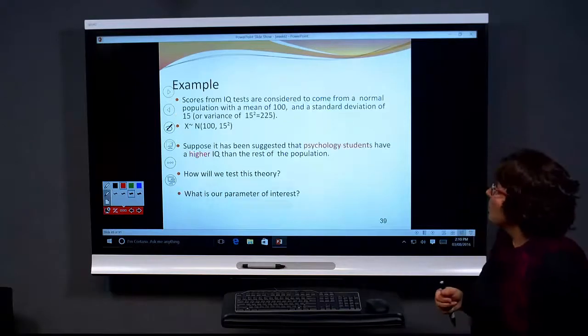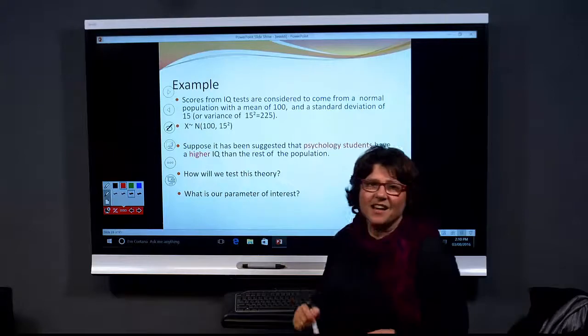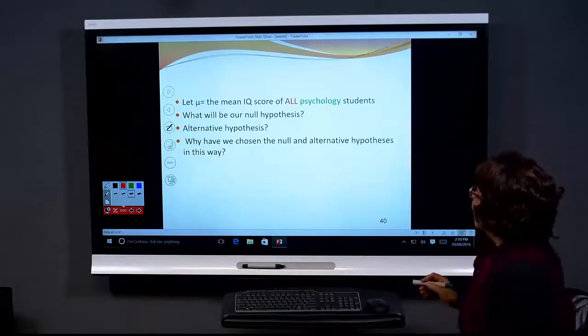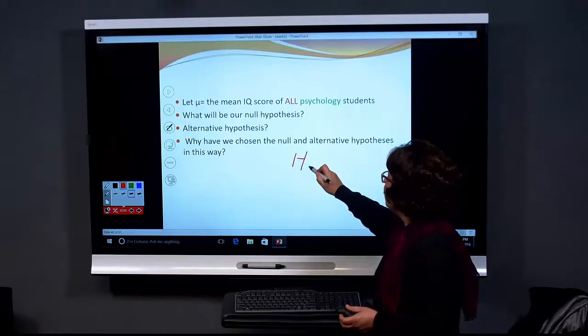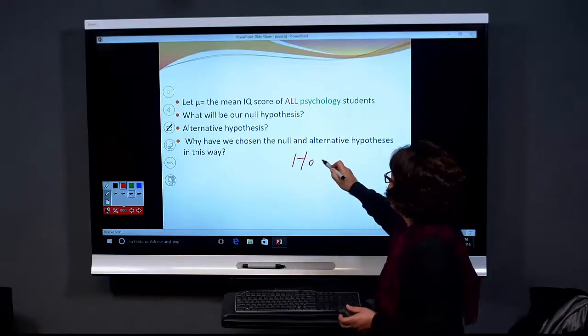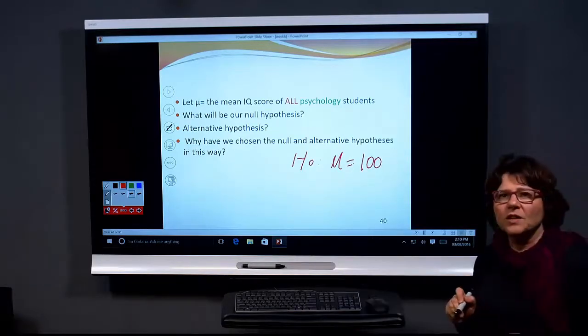What is the general population IQ score? Mean is 100. Yeah? So what do we write here? We can write that H naught: mu is equal to 100.